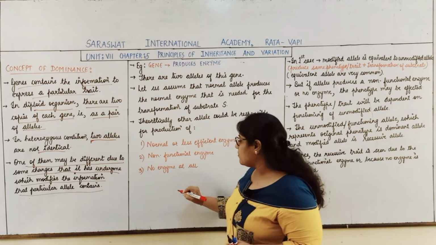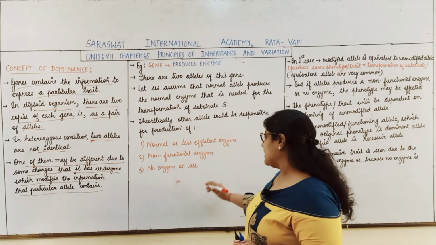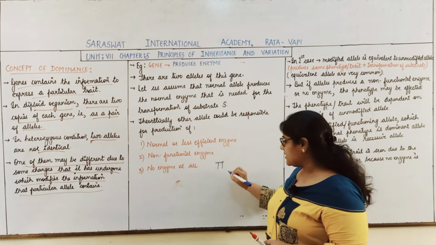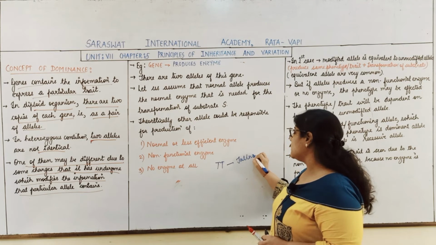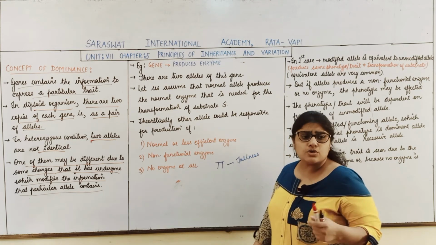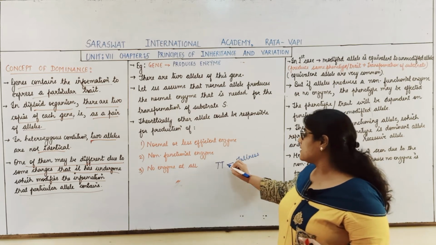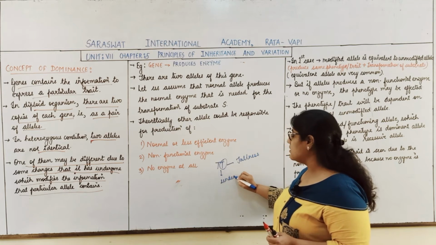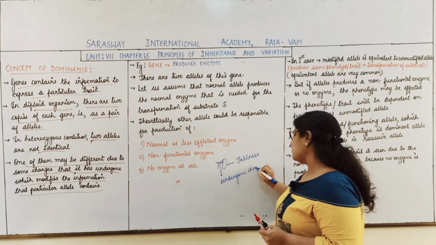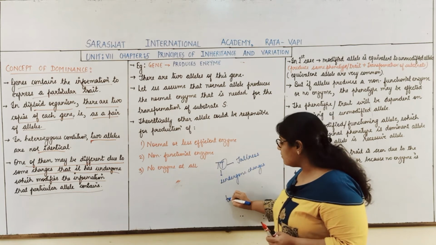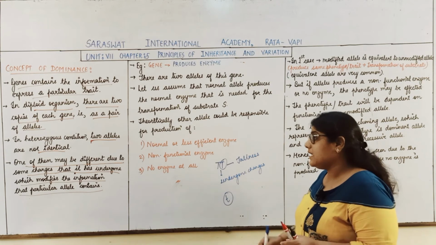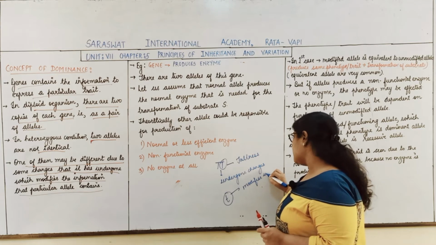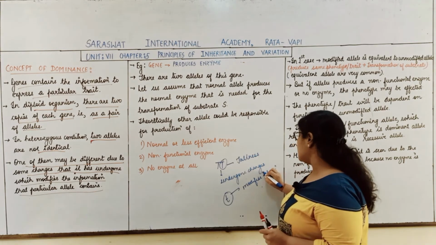Say for example, considering the height in the pea plant, the normal allele is capital T, which is responsible for tallness. Due to some conditions, this particular allele has undergone changes, and due to the changes, it has developed a new allele. And this allele modifies the information.